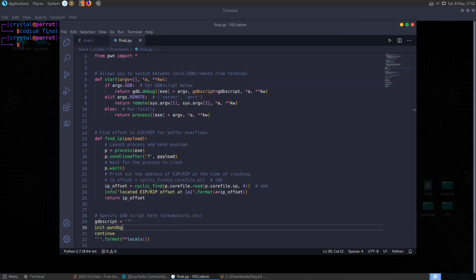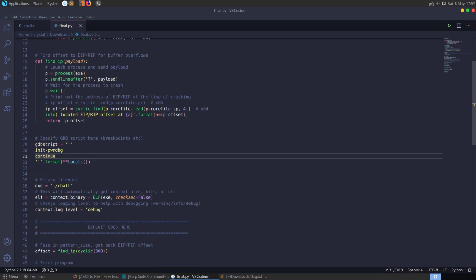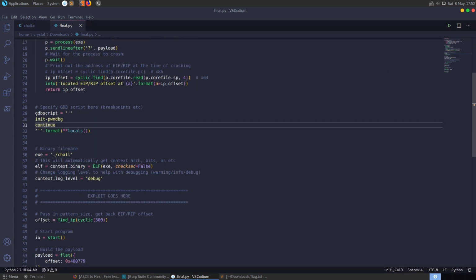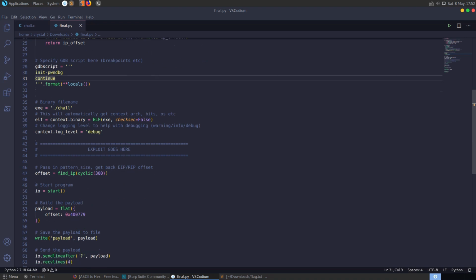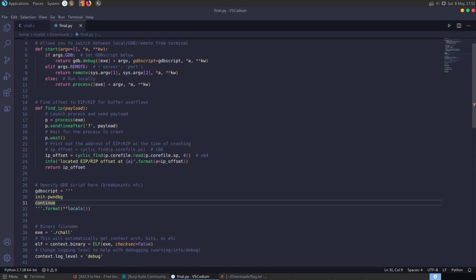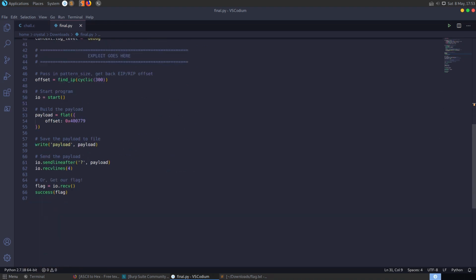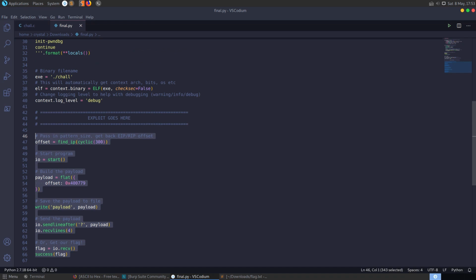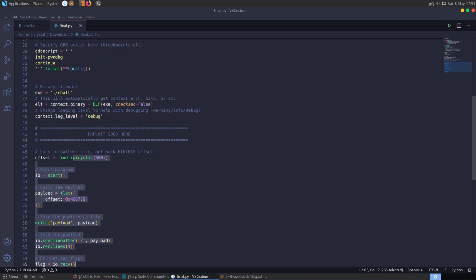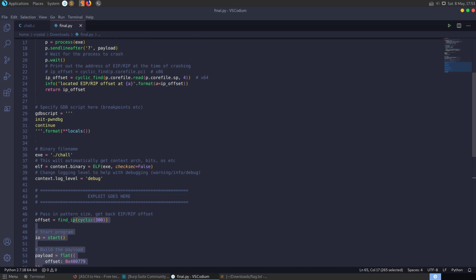This is just based on the PwnTools template which I use, which is linked down below on my GitHub. Some people like this, some people don't. Some people think there's too much code in here, but I like it for a couple of reasons which I'll describe. If you decide to use this template, just remember that most of your exploit goes here. That's all you need to know. You'll be building up your payload here, so everything up top pretty much stays the same.